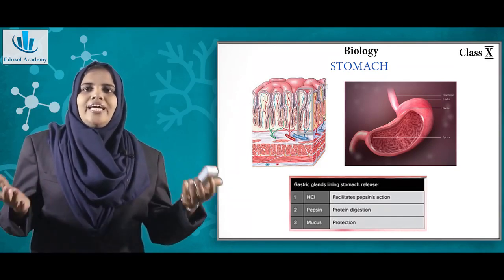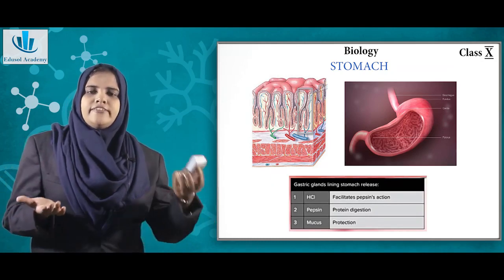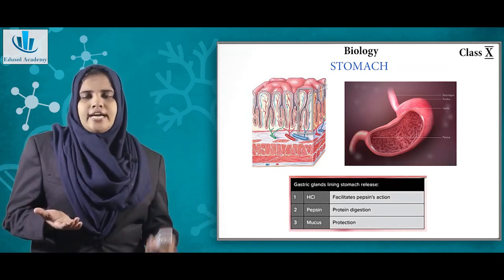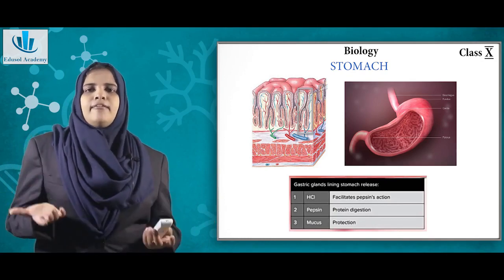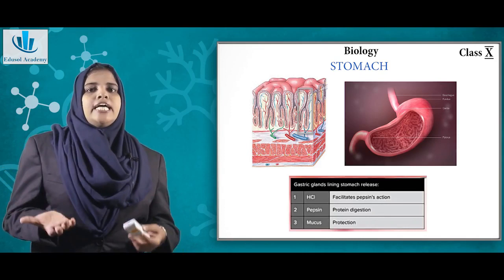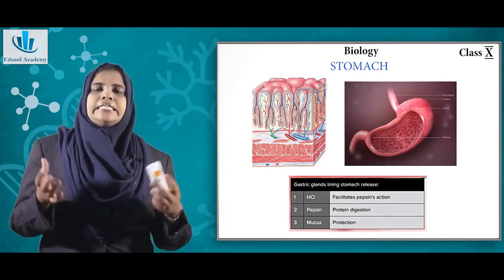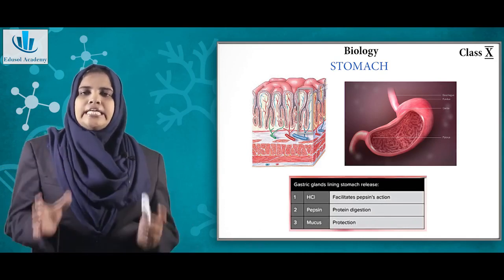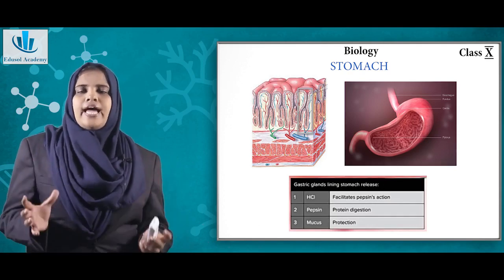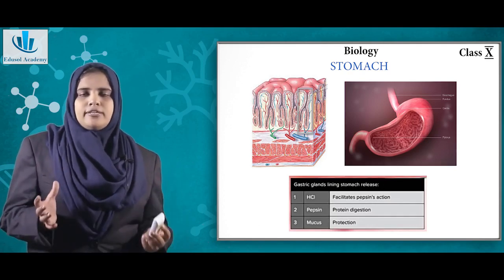So digestion in humans is a combination of both chemical and mechanical processes. After the esophagus, the food enters the stomach. Inside the stomach, there are three important secretions. First is the hydrochloric acid, then the pepsin, and then the mucus. These are secreted by certain glands called gastric glands present inside the stomach.